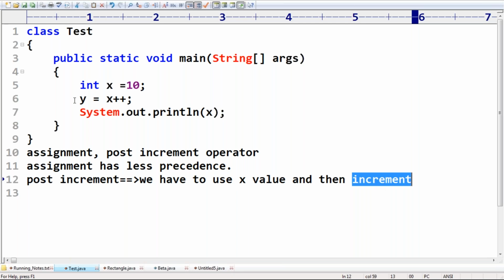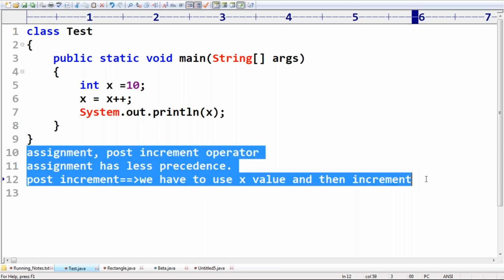Now just observe carefully. These are the 3 points. Any doubt? Can you please confirm? There are two operators. Next, which operator will be evaluated first? Assignment should happen at last because of less precedence. Next, post increment means we have to use the x value and then the increment is going to happen.